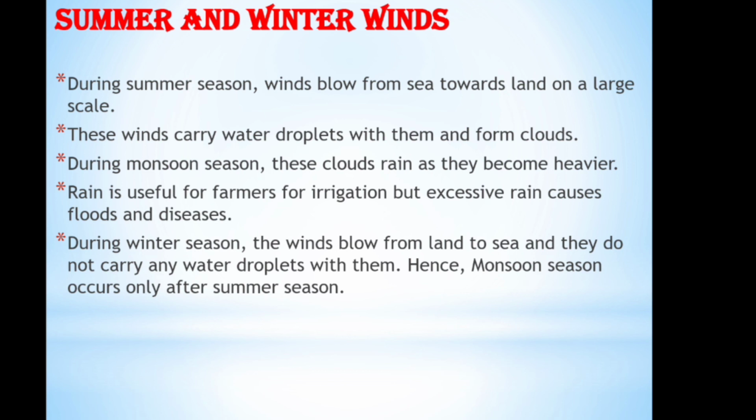The warmer air goes to ocean, rises up, creating a region of low pressure, and cooler air from the land rushes towards the ocean. Thus, the air flows from land to ocean, carrying only a little water vapor. Hence, it brings only a small amount of rain in the winter season. And do you know, the word monsoon comes from an Arabic word, and the word is mausam. What is the meaning of that? It means season.